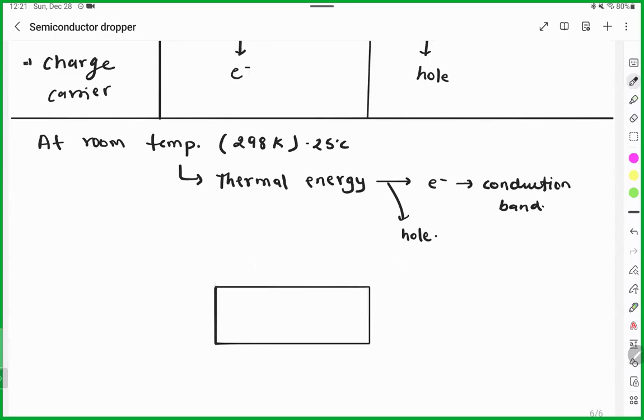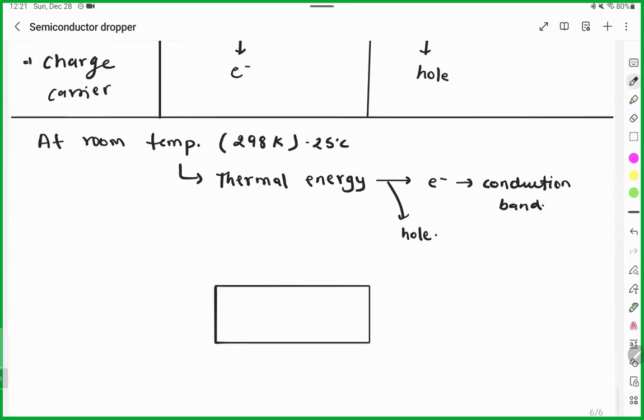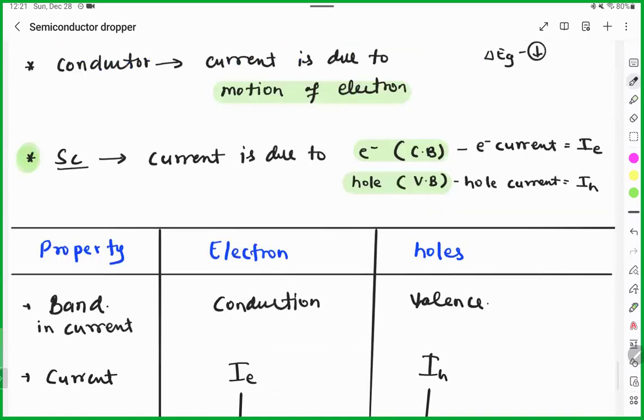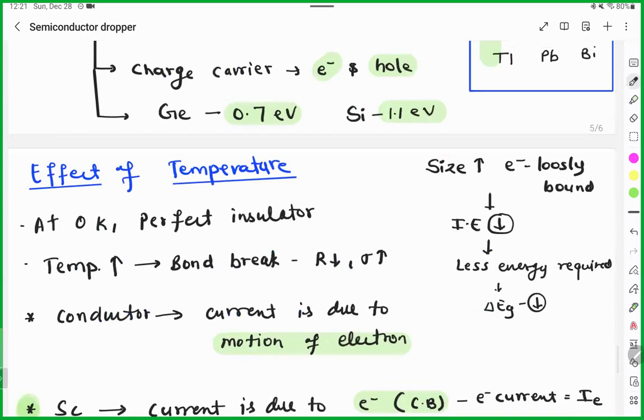For example, you have this solid, and now you connect this solid with a battery, and you want to see how particles will move. Definitely we have a semiconductor here, because the whole chapter is semiconductor. Remember, when I am not mentioning the material, you have to consider semiconductor only.